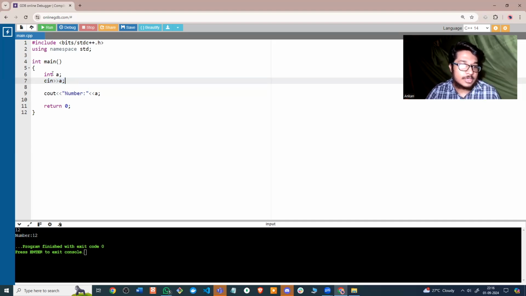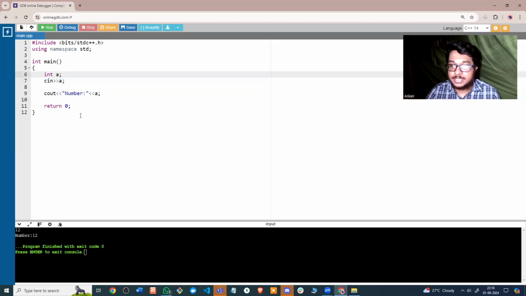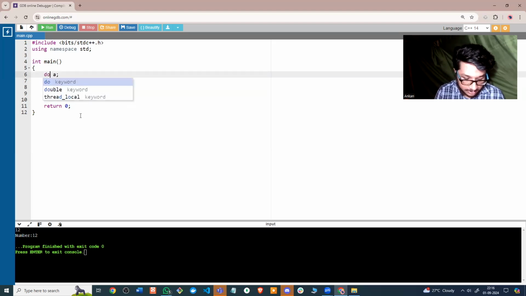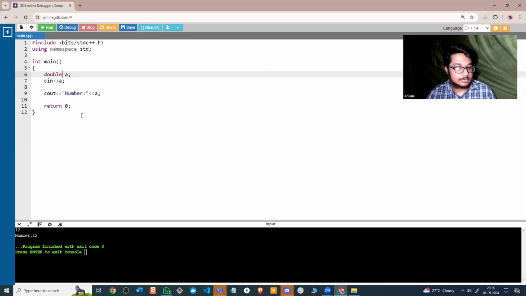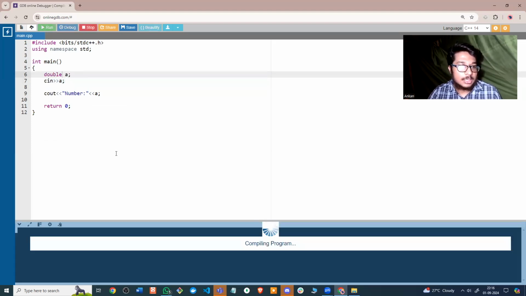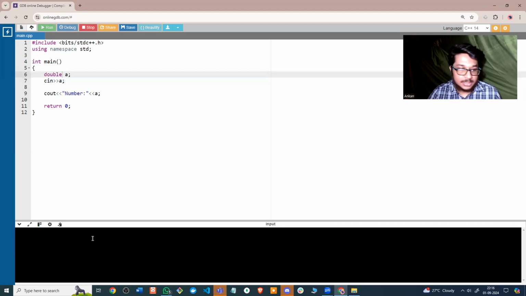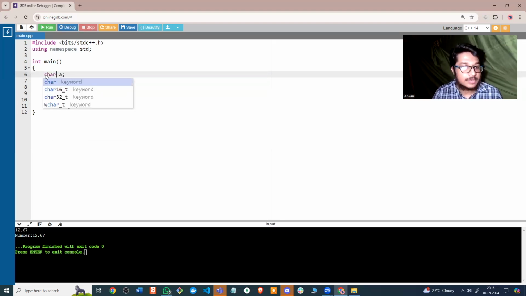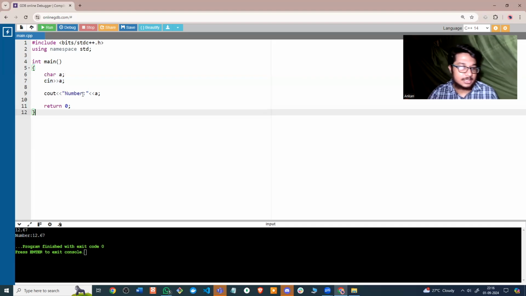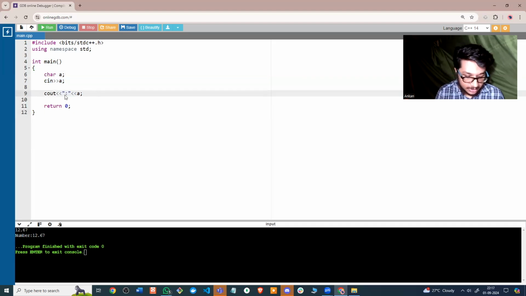A very similar way of doing it for the other data types would be, if it is double, you can simply change this to double, right? If it is a character, it also becomes similar. So let's test a double. Let's say it's 12.67 or something. So number becomes 12.67. Similar thing you can do for char as well. So if you want to take a single character, you can simply do it like this.